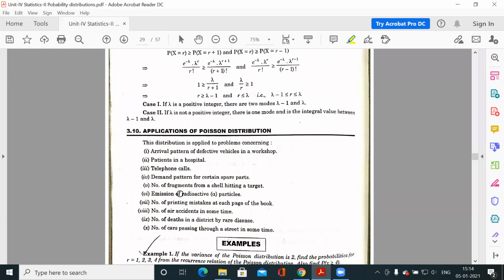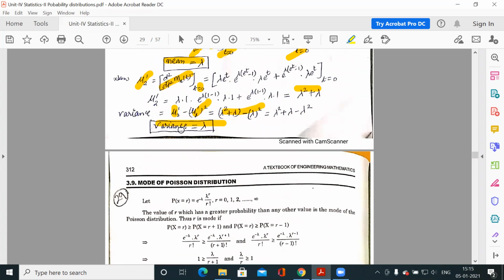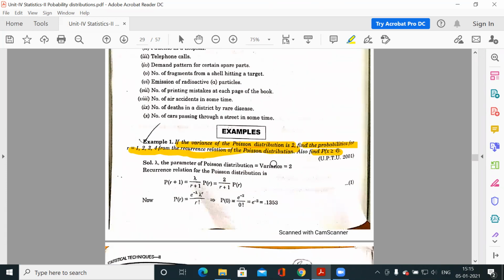Now the questions based on Poisson distribution. If the variance of a Poisson distribution is 2, find the probabilities for r is equal to 1, 2, 3, 4 from the recurrence relation of the Poisson distribution. Also find this. So variance is given to you, and what is variance of the Poisson distribution? It is lambda. So lambda value is given to you, which is 2. So lambda is 2, and this is the only parameter for Poisson distribution.